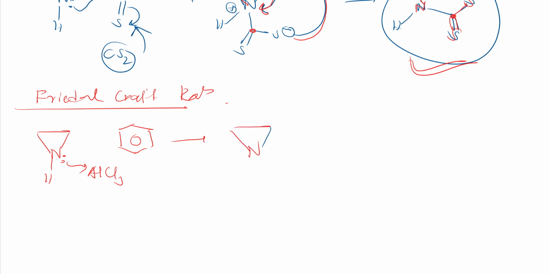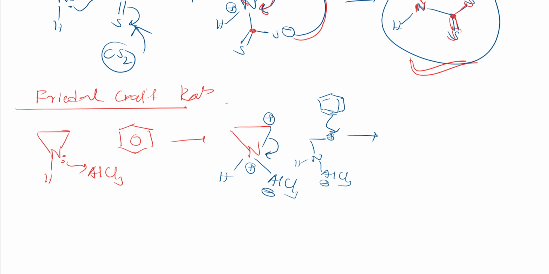So hydrogen here, AlCl3, and nitrogen made positive, right? So here the benzene ring is there. So the nitrogen takes the lone pair and makes this carbon positive, right? I will write like this simply, AlCl3 minus, here minus I should write. So it is an electrophilic substitution reaction.